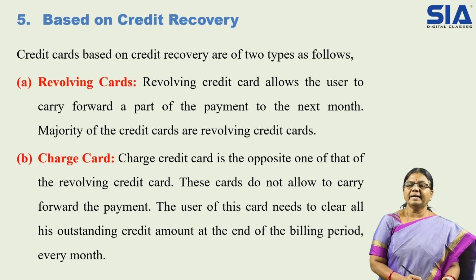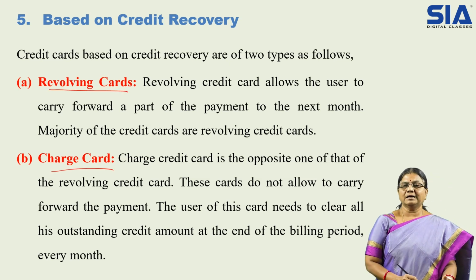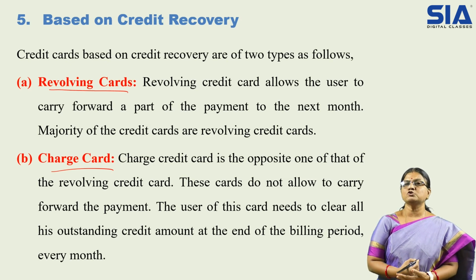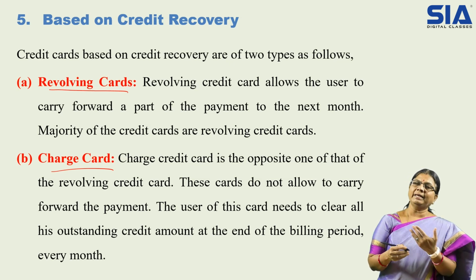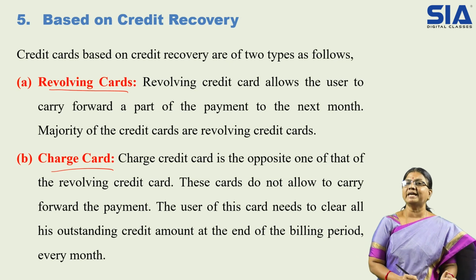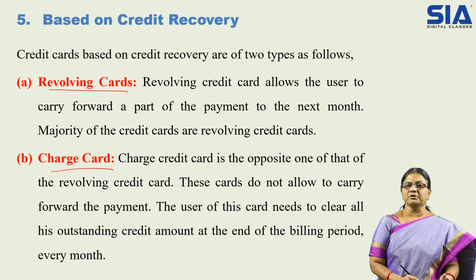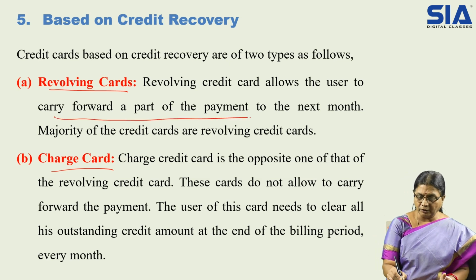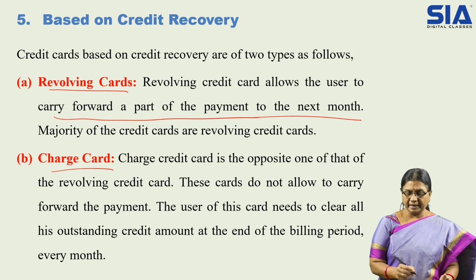Then based on the credit recovery, here also we find two types. One is revolving cards, the other is charge cards. So revolving cards are the cards where, when the payment is to be made, one option will be given. Part of the payment we can pay immediately that month, and the remaining amount can be carried forward to the next month. That is about the revolving credit card. So a revolving credit card allows the user to carry forward a part of the payment to the next month. The majority of credit cards are revolving credit cards.